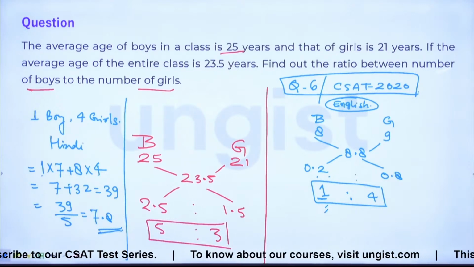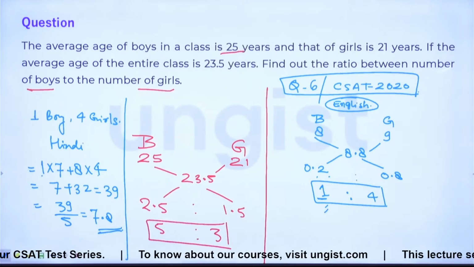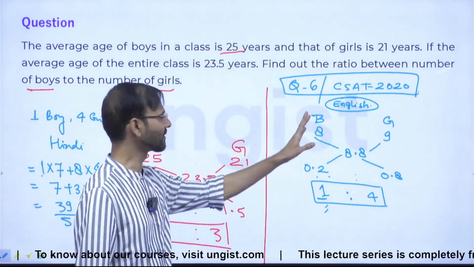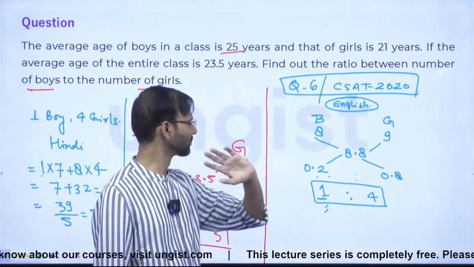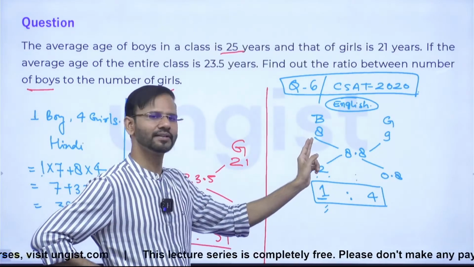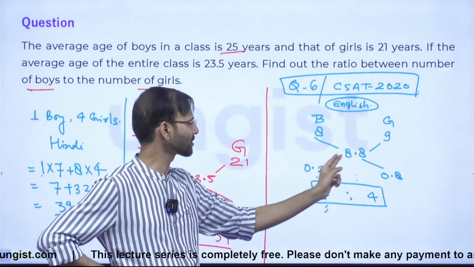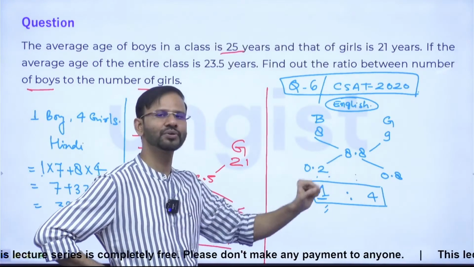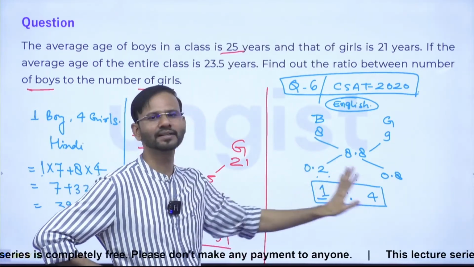देखिए, मैं एक बार स्टार्टिंग से रिपीट कर देता हूँ. If you are not getting it, देखिए सबसे पहले इंग्लिश वाला कॉलम देखिए. Just go to that English column. You have the average marks of boys is 8 and the average marks of girls is 9. The average marks of the entire class is 8.8. Correct? So this will give you the ratio of the numbers of boys to girls in that class.